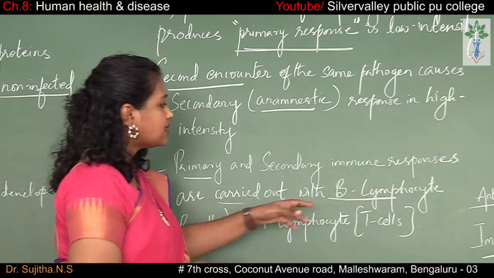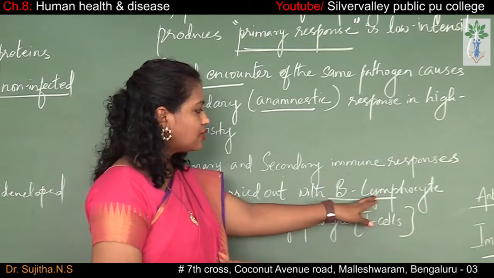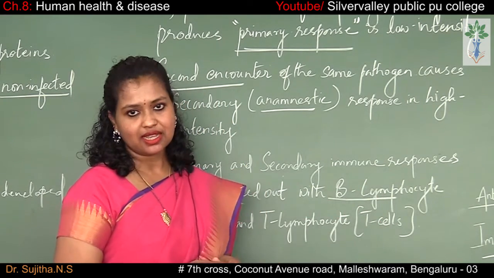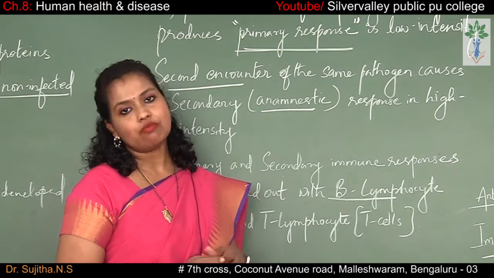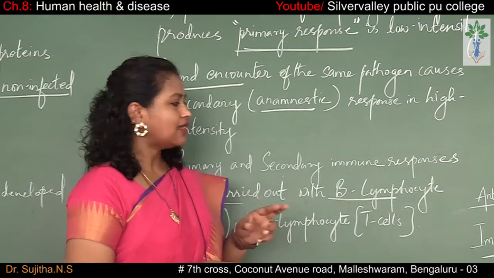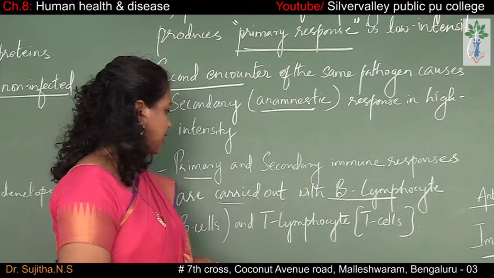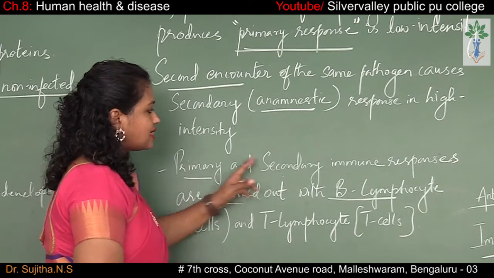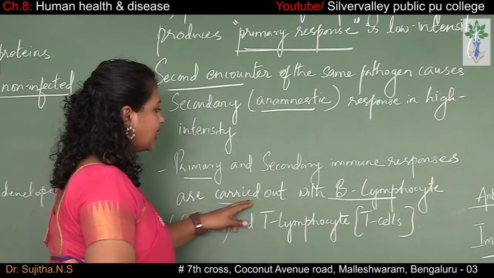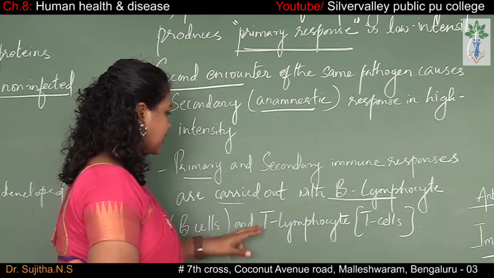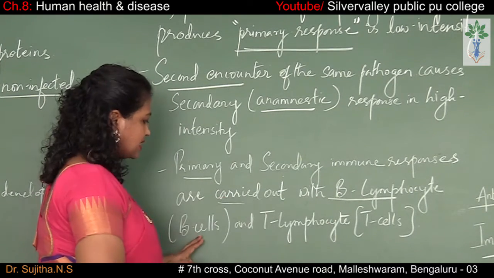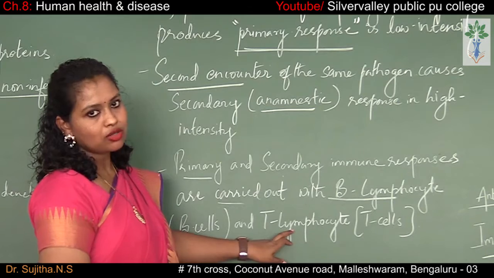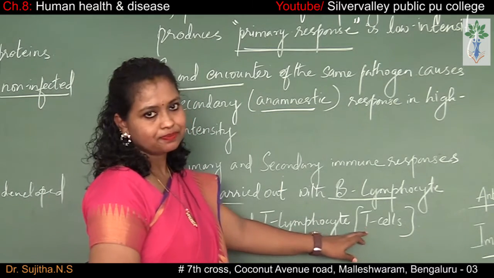So what is a B lymphocyte? Lymphocytes are a type of WBC, produced in the bone marrow. One among them is the B lymphocyte. So the primary and the secondary immune responses are carried out by B lymphocytes and T lymphocytes. B lymphocyte is also called B cell. T lymphocytes are also called T cells.